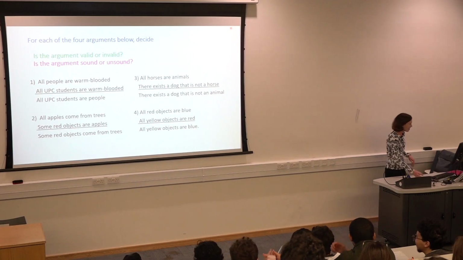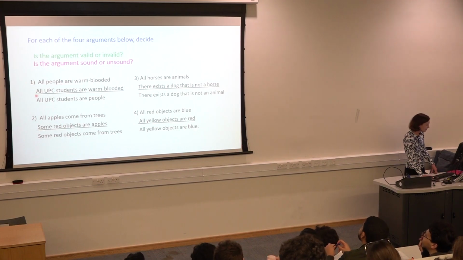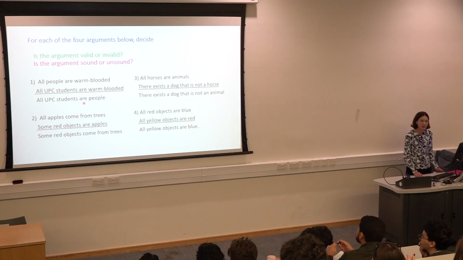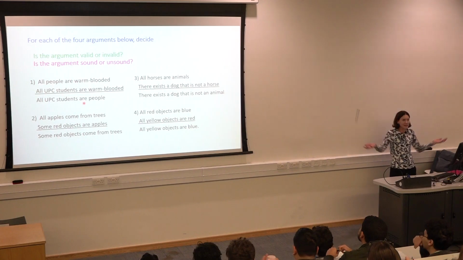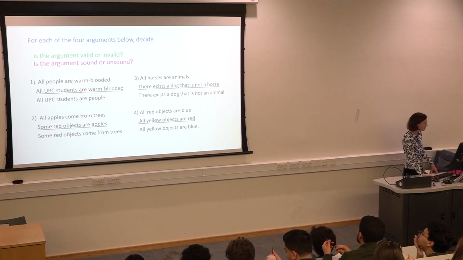Good. Let's look over the results. So, first one. All people are warm-blooded and all UPC students are warm-blooded. If we accept those 2, can we conclude that all UPC students are people? No, we cannot. We've got the warm-blooded set, and inside it is the people set and the UPC student set. So what can you say about this one?